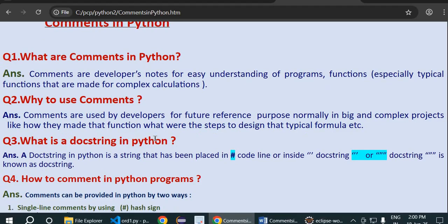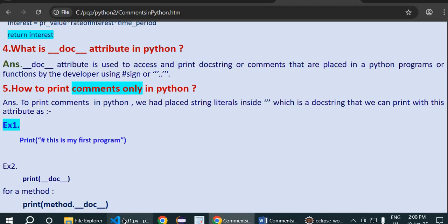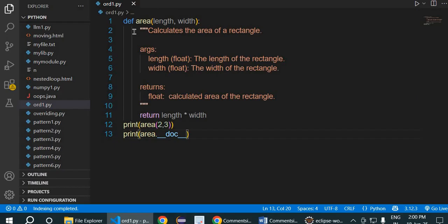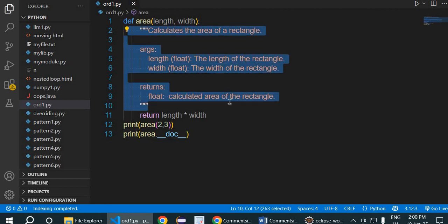Now, let us go through VS Code and see a program here. See, I have a function here, area. In this one, I am printing area first, then I want to keep documentation of this one. So when I want to keep documentation of this, I can use area.doc to print these. In the whole project, wherever this appears, it can be used; right now I'm doing it for a single program, but it can also be done for multiple projects.